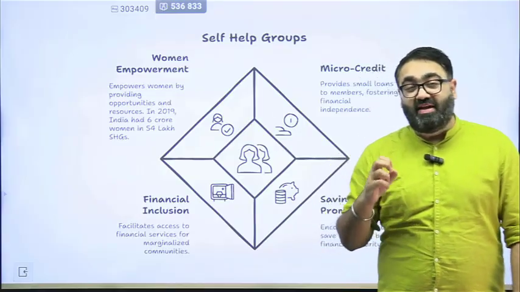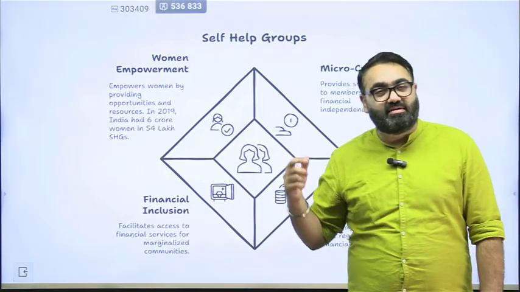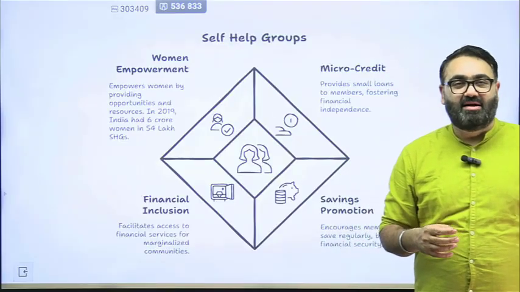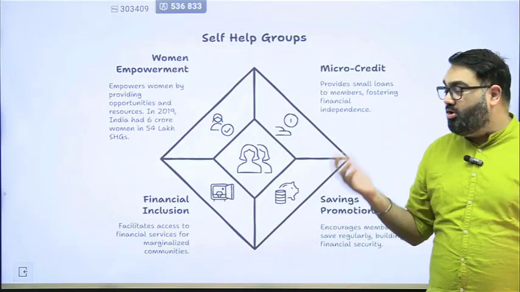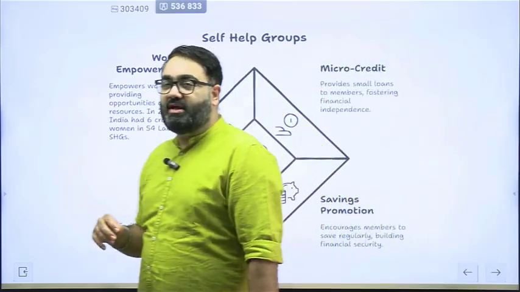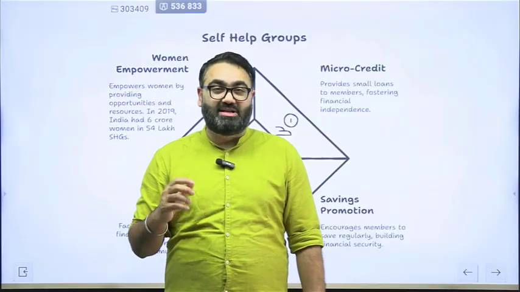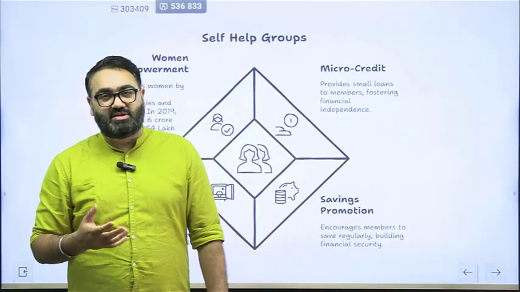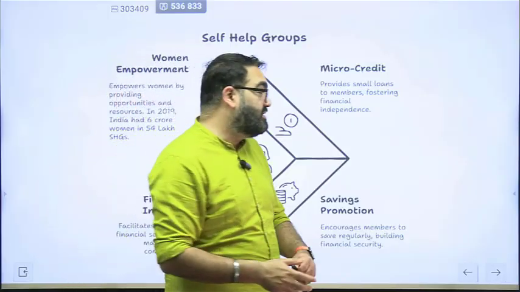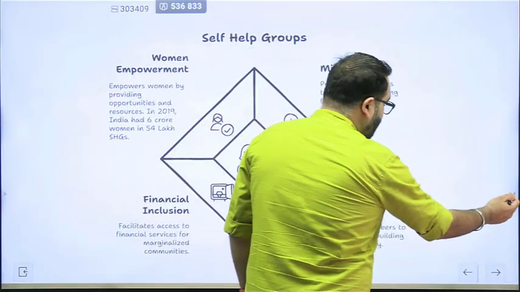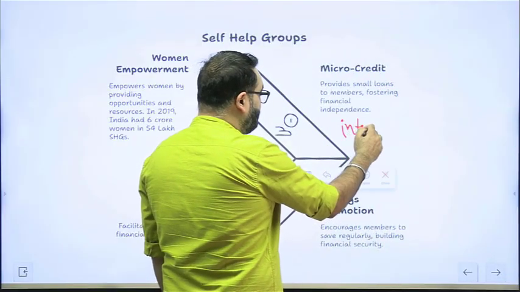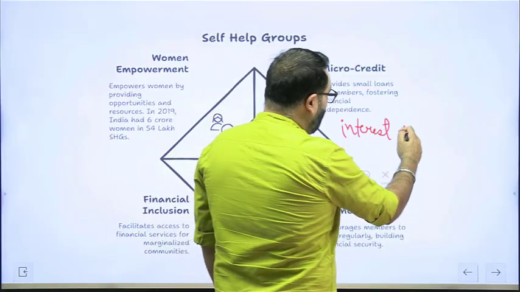Now, there are some very unique and successful examples of self-help groups in India. The government also has realized that, and it helps a lot of these self-help groups with very favorable policies. For example, over the years the government has made sure that getting a loan is easier for self-help groups. A lot of self-help groups get loans from the government in the form of interest subvention. So there is something called interest subvention that the government offers. Please understand this.